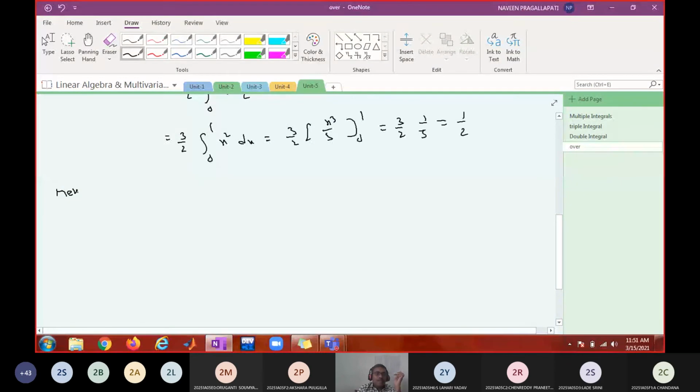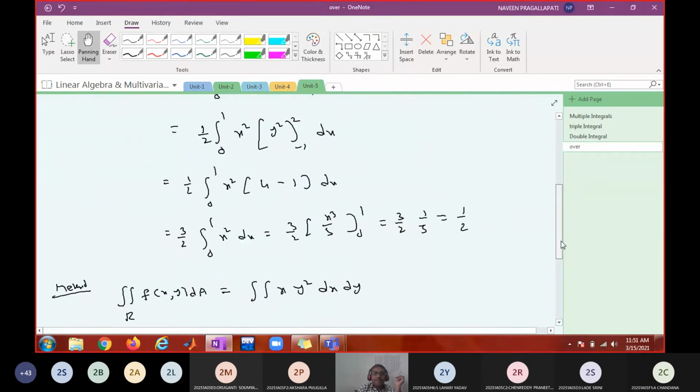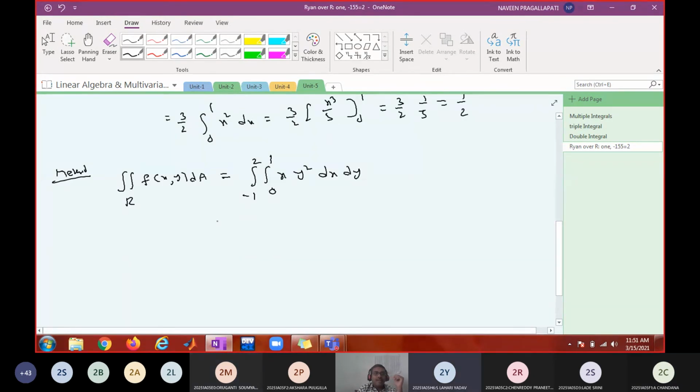Method 2. Double integral over R f of x comma y dA equal to x y square. Instead of dy dx, I would like to write it as dx dy. Now, what are the x limits? X varies from where to where? X varying from 0 to 1. Y varying from where to where? Minus 1 to 2.